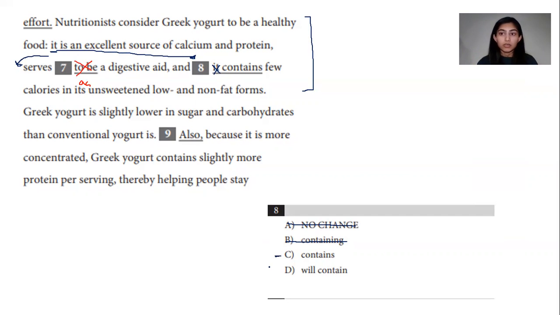Now just in case, let's look at D. It is an excellent source of calcium and protein, serves as a digestive aid, and will contain few calories. Will contain is, again, a different tense. It's the same problem as B. It would be correct if the sentence was, it will be an excellent source of calcium and protein, will serve as a digestive aid, and will contain few calories. But will isn't used at all in this sentence, so this can't be the correct answer.